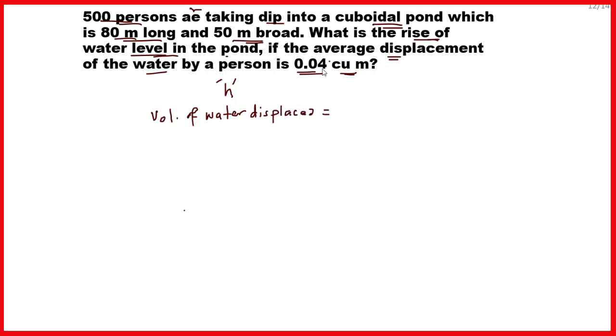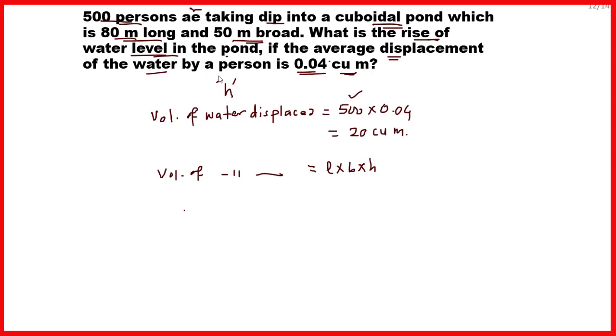by 500 persons. If each person displaces 0.04 cubic meter, then the 500 persons will displace the water, that is 500 into 0.04, and that is equal to 20 cubic meter. And so the 20 cubic meter of water gets displaced because of the 500 persons taking a dip into the cuboidal pond. But the volume of water displaced can also be calculated as length into breadth into height.